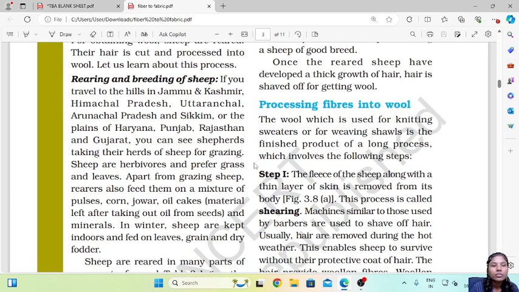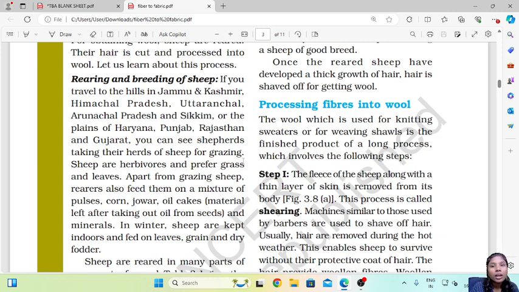Rearing and breeding of sheep. If you travel to hills in Jammu and Kashmir, Himachal Pradesh, Uttaranchal, Arunachal Pradesh and Sikkim, or plains of Haryana, Punjab, Rajasthan and Gujarat, you can see shepherds taking their herds of sheep for grazing. So when you travel along the hilly regions, what we see mostly is that there are these shepherds who take a herd of sheep for grazing.